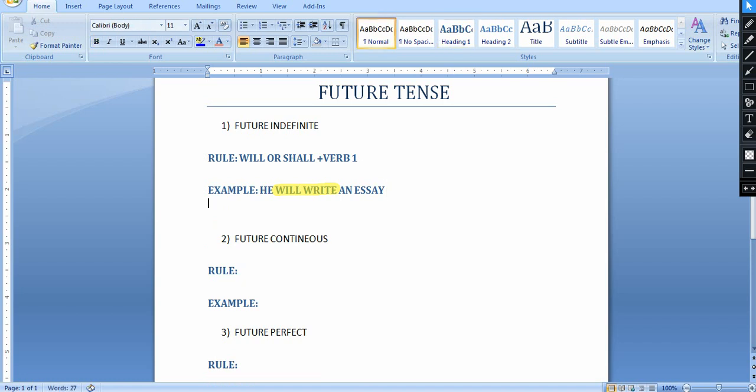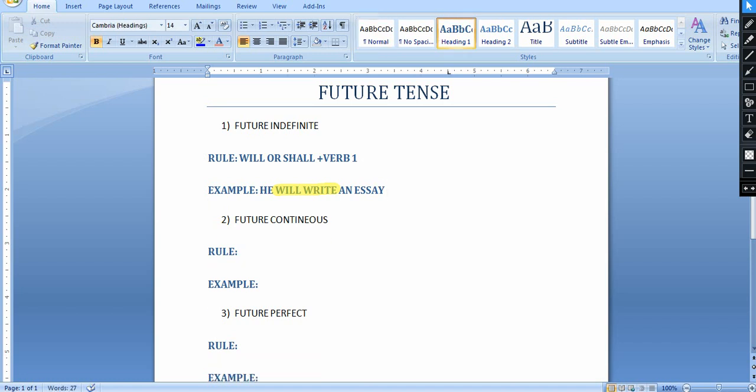the next one, future continuous tense rule and example. So guys, I hope it may be easy for you to learn this very nicely. The rule for future continuous tense is will be or shall be plus verb plus ing. So let's write here will be or shall be plus verb plus ing. So guys, you can see the rule. The rule is will be or shall be plus verb plus ing.